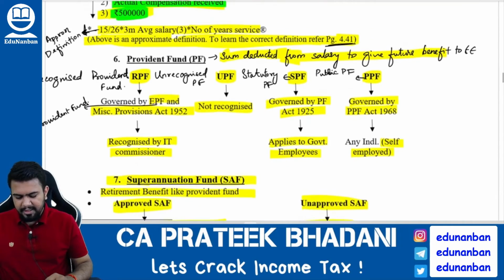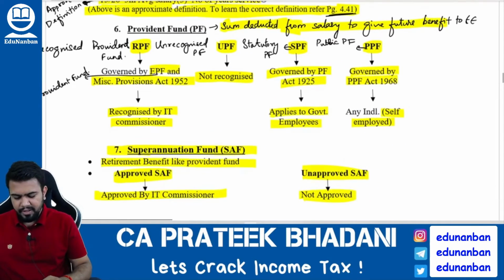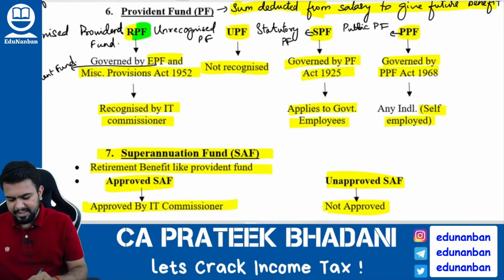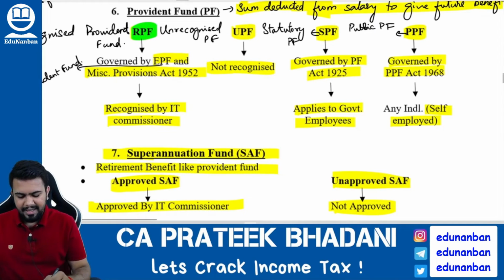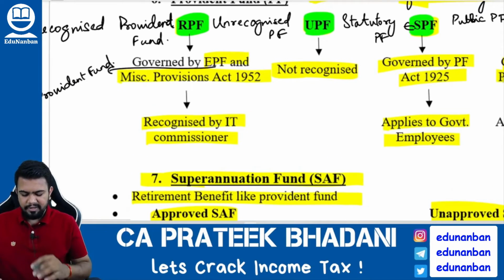Okay. Now let us talk about Provident Fund. There are four types of Provident Fund, Kanna. First is recognized Provident Fund, then unrecognized Provident Fund, third one is statutory Provident Fund, and fourth one is public Provident Fund. Sir, what is recognized Provident Fund?